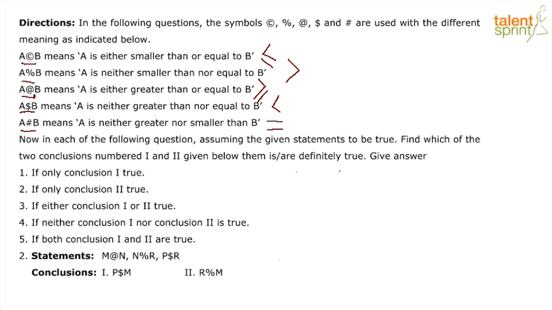Now, let us look at this. Once again, the symbols mean the same things. There is no difference in the meaning of symbols, but our statements are different.